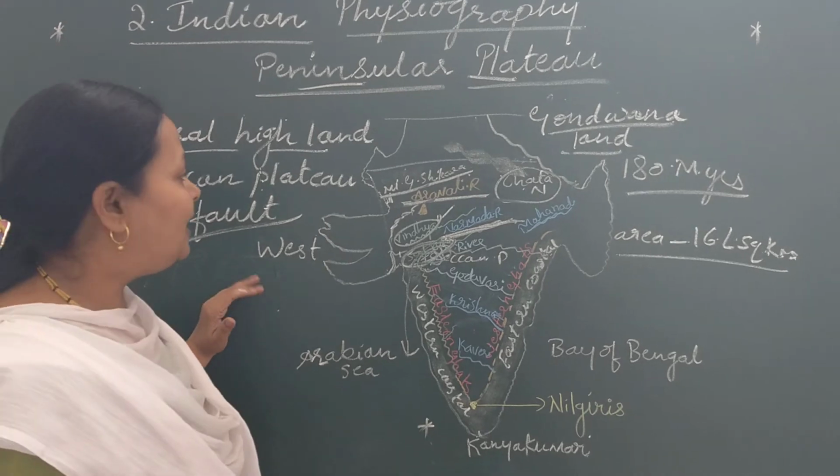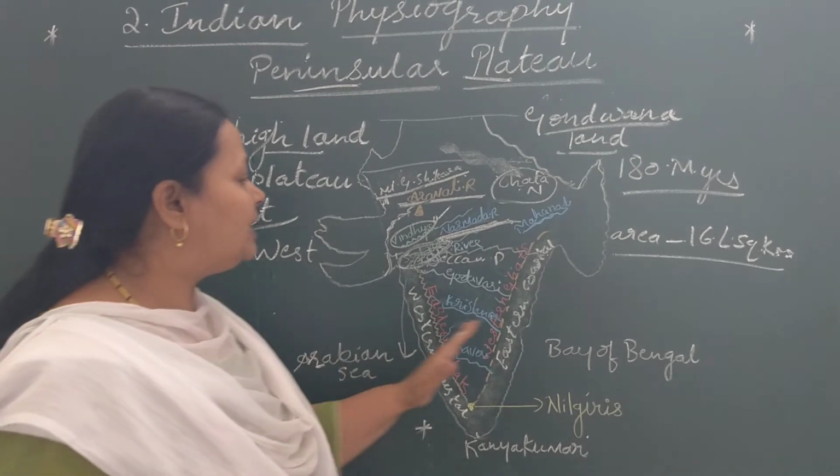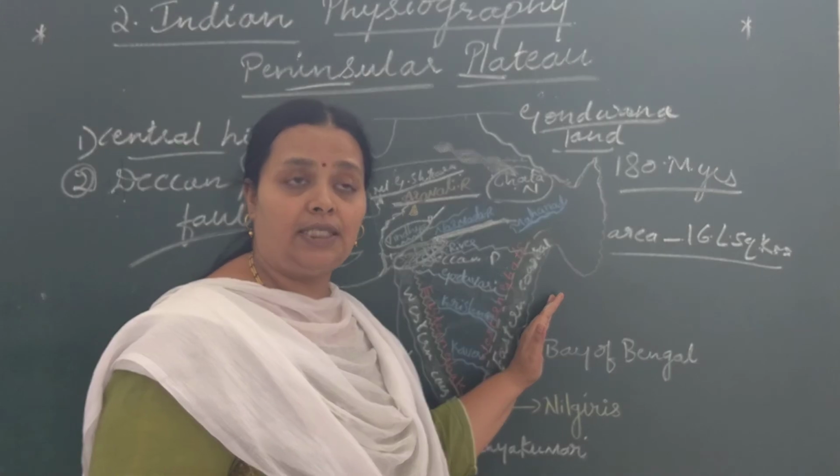The Deccan Plateau is divided into the Western Ghats and the Eastern Ghats.